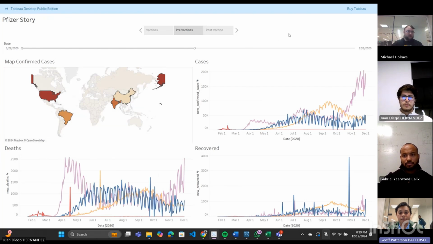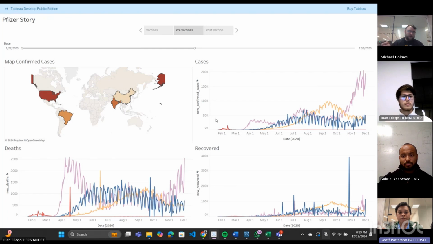All right. So first, I want to look into a heat map of all the countries in the world and the amount of confirmed cases they have. I would like to highlight the United States, India, Brazil, and also China. The United States, India, and Brazil had the most cases, and China I wanted to highlight because they kicked everything off, as you can see by our time series analysis of cases, before everybody else did. And if you look into the top three countries, you can see that they follow a relatively similar trend of cases fluctuating up and down throughout the year until November, when you see a huge spike in cases for the U.S.